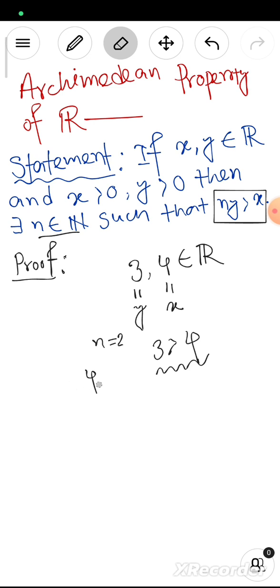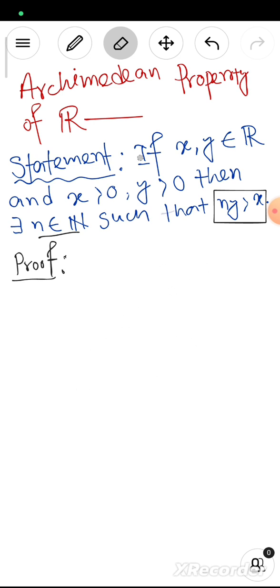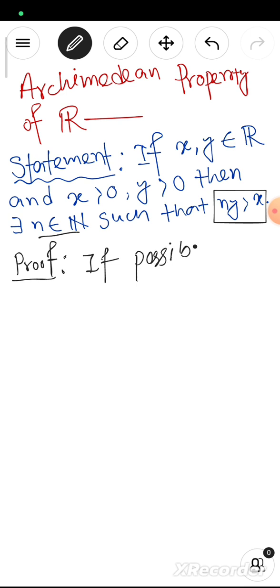First, let, if possible, there doesn't exist any natural number that satisfies this condition.